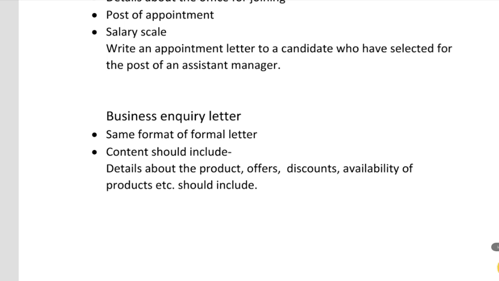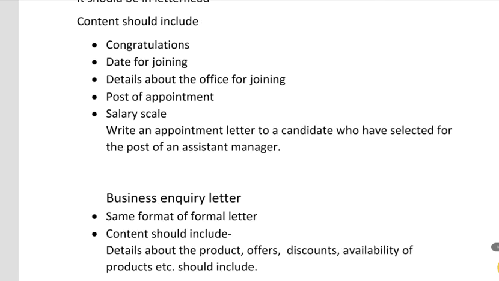When we need to purchase something from a company, we may ask about their discounts or products, the details about the products, or the availability of the product. All these things we would like to know. For that purpose only we are writing a letter to the company. So those are the things to be included in this content. So that is about the business enquiry letter.